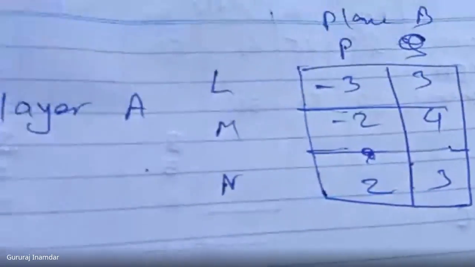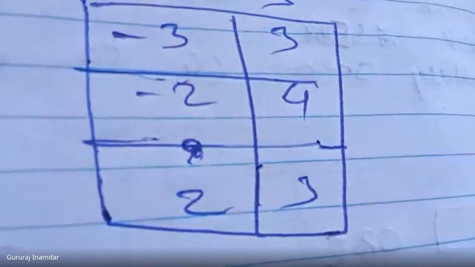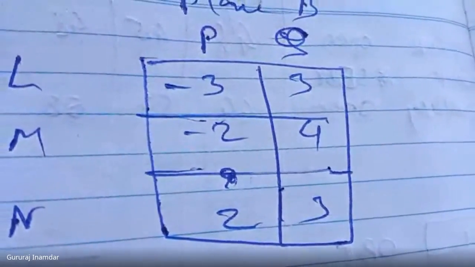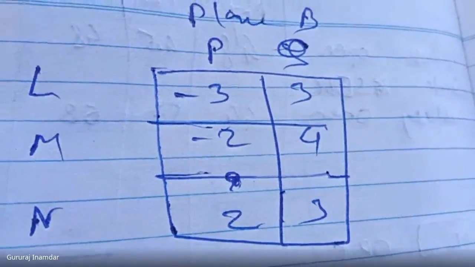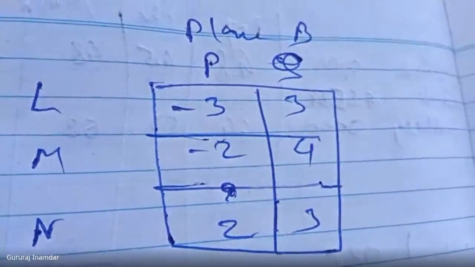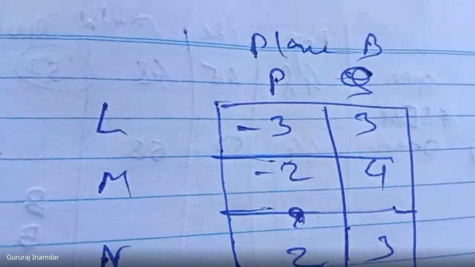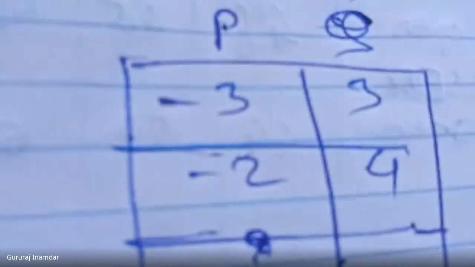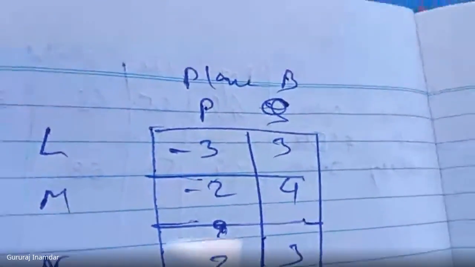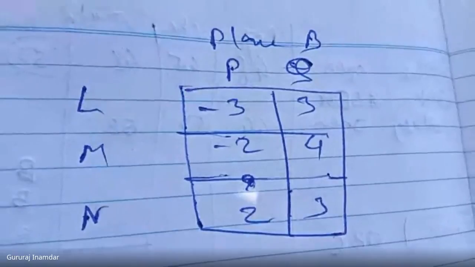So this is the given problem. Player A has three strategies, L, M, N, and player B has strategies P and Q. The values are -3, 3, -2, -4, 2, 3. As we discussed at the last point, a positive value is profitable for player A. A negative value like -3 is a gain or profit for player B. Whenever this type of example is asked in the GATE examination or in an MCQ, we proceed as follows.